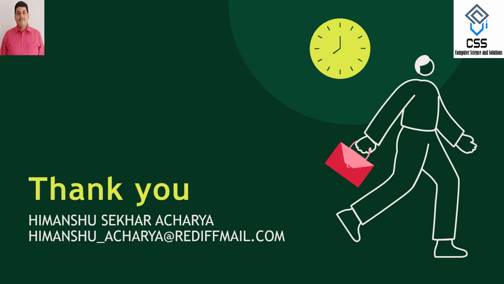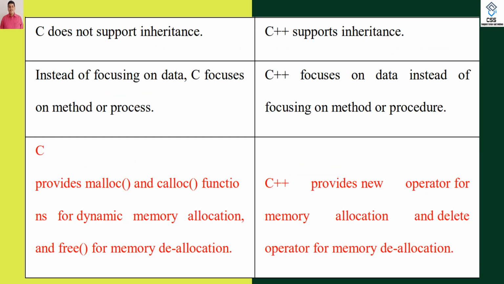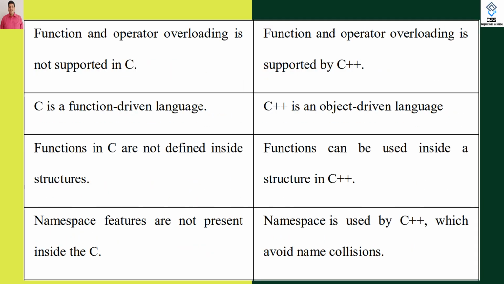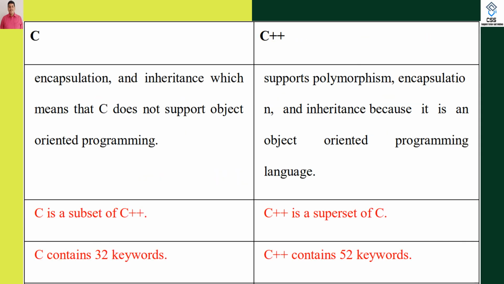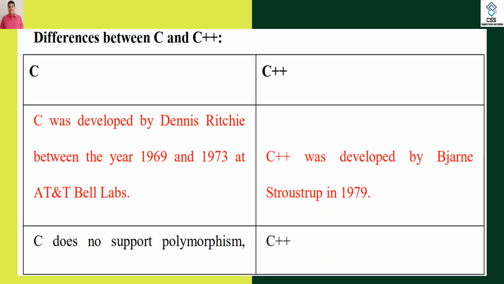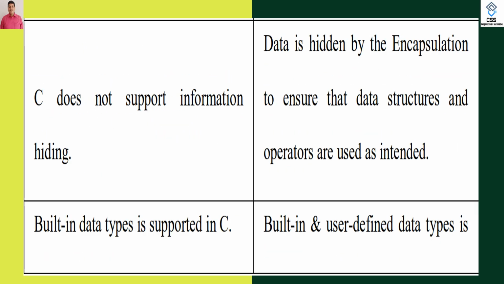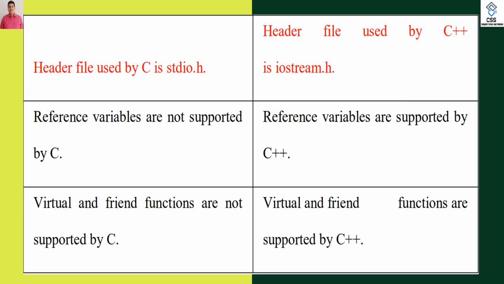In this way, we differentiate with more than 10 to 15 characteristics on the basis of which C and C++ are distinct from each other. I think you understand today's class on differences, which is the most important foundation of C++, because people always think, if we know C, by knowing C++ what additional things can we do. Hence, it is important to first distinguish the difference between C and C++, which we discussed in today's session.